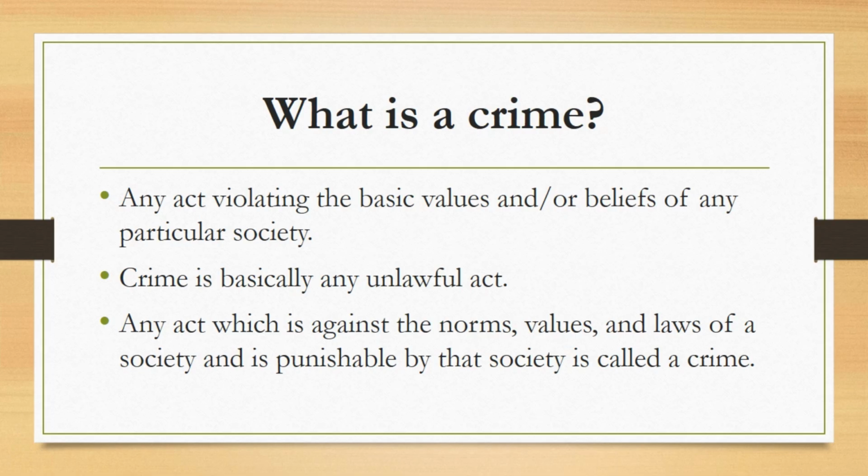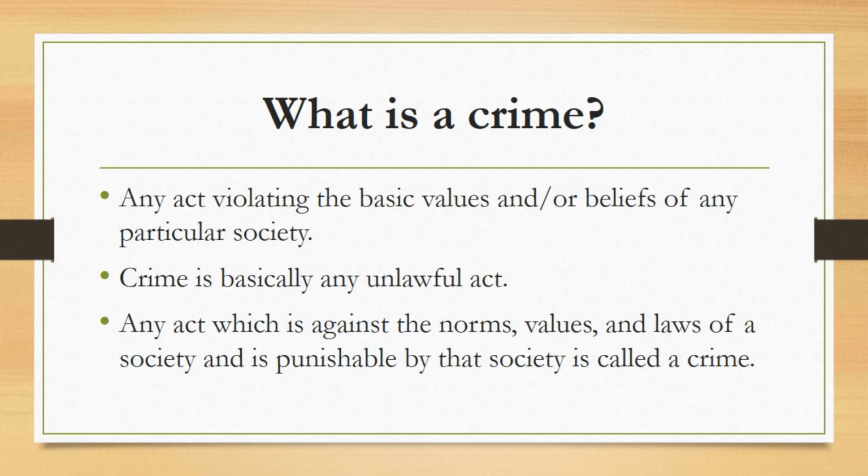Keep in mind that crime is always punishable by the state, because as we have said, crime is basically an unlawful act. So when there is a violation of any law, there is also a punishment for that. So crime is always punishable. This is because crime is basically transgression of rules made by society or communities.